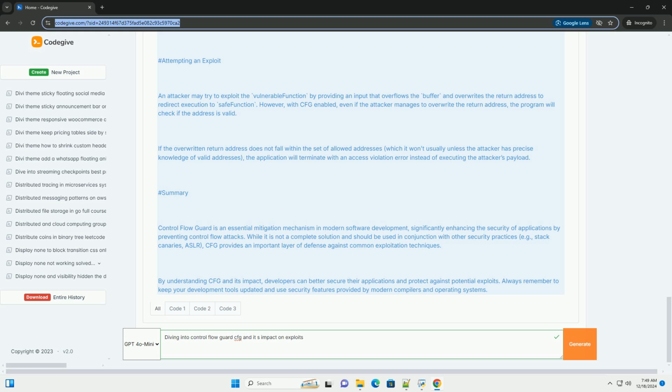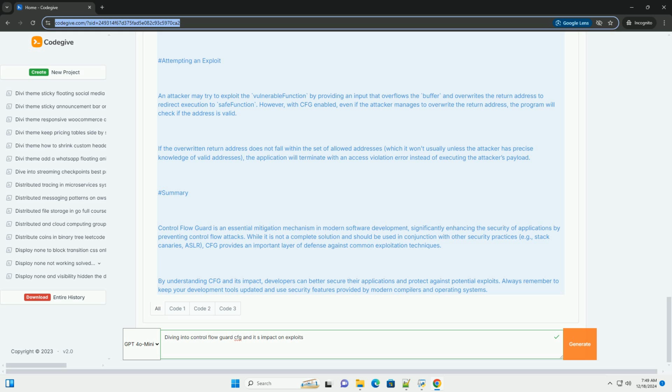2. Guarding control transfers. When a program attempts to transfer control, for example calling a function, the CFG checks if the target address is in the list of valid addresses. If it's not, the program is terminated, preventing the execution of malicious code. 3. Integration with compiler. CFG is typically enabled at compile time using compiler options, for example /guard:cf in MSVC.